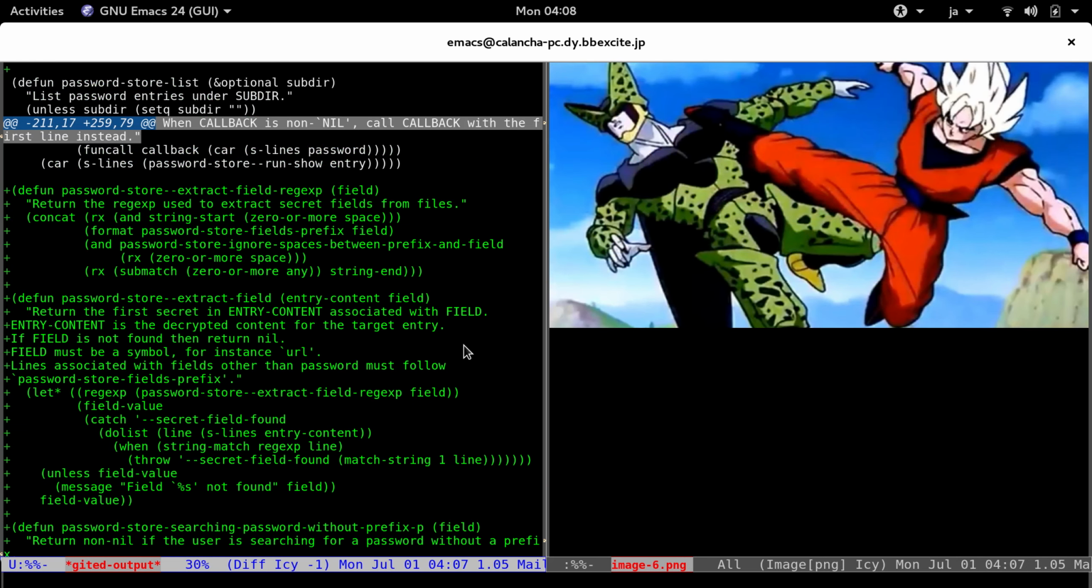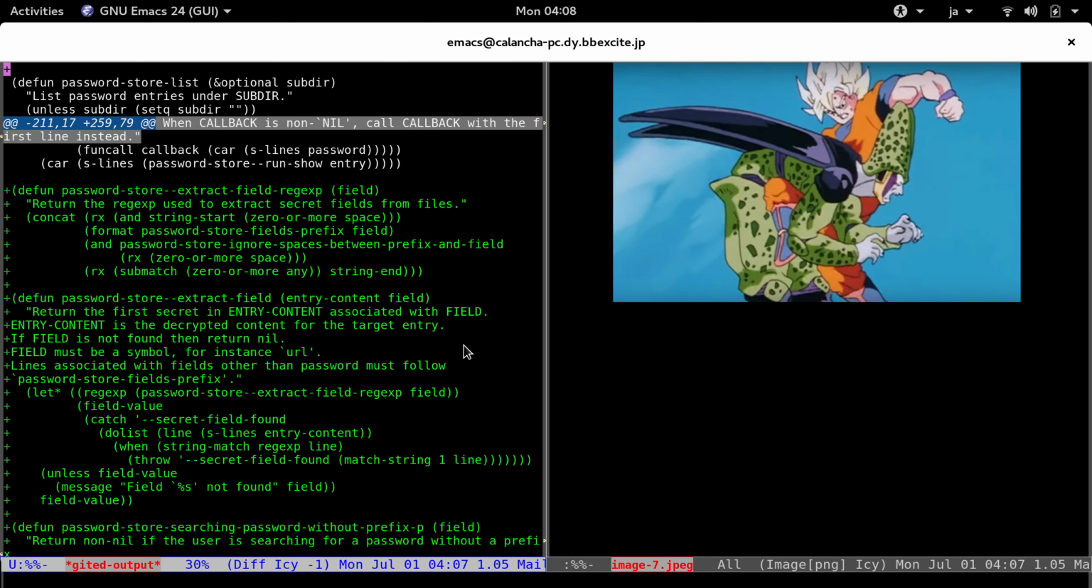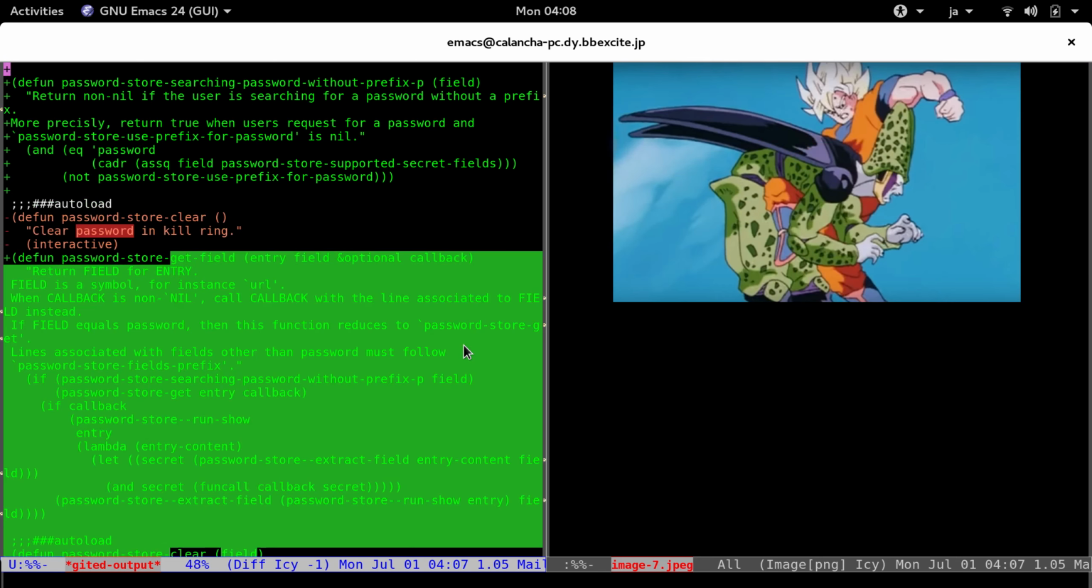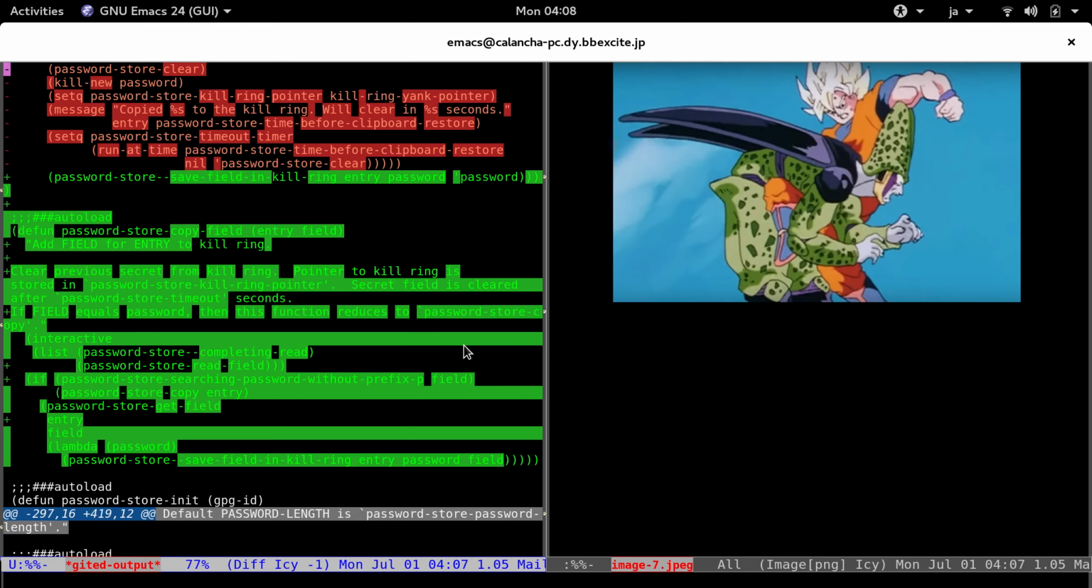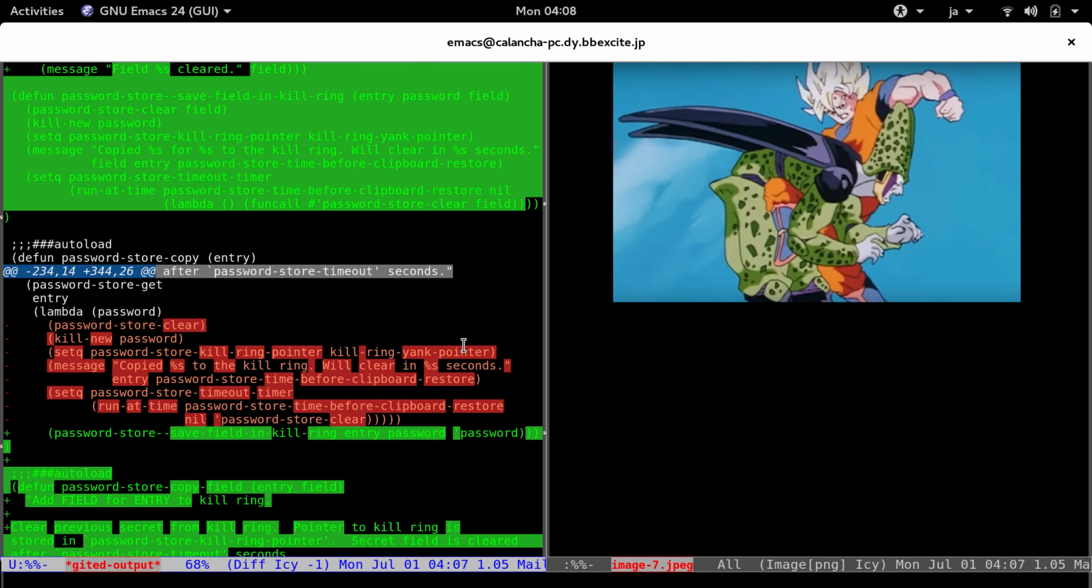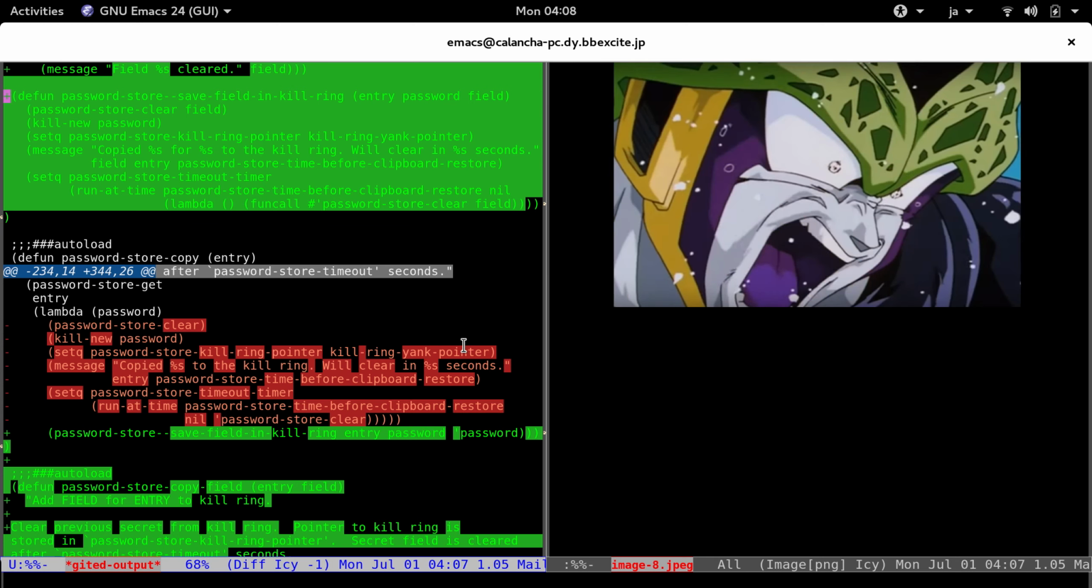So we have originally password-store-get, password-store-copy. Now we have password-store-get-field, password-store-copy-field, because we are not just getting the password, we are getting any kind of field. Also here this lambda is responsible for doing all the manipulations of the kill ring, and I have extracted this lambda into a new function because I want to use it in several parts of this file.